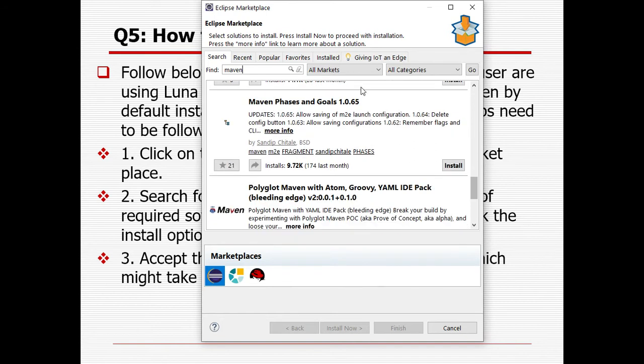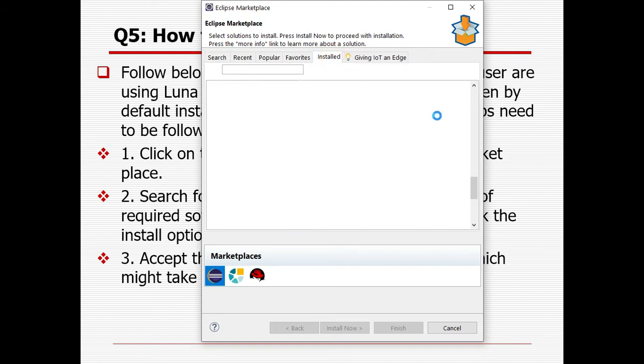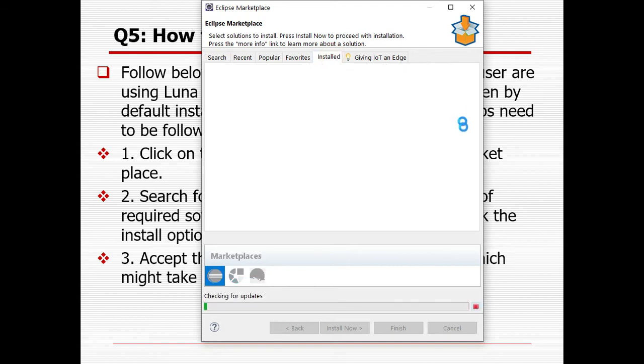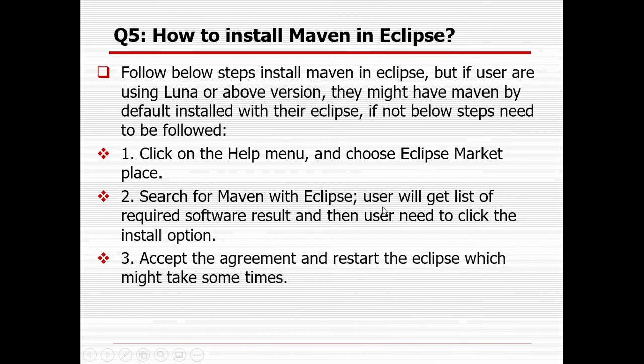And if you want to check whether it's already installed or not, you need to go to the installed software tab, and you can easily find out whether it's installed or not, right? So that's how you can check it. If, once you are searching, you find the required software is not installed in your Eclipse, then you need to click on the install option.